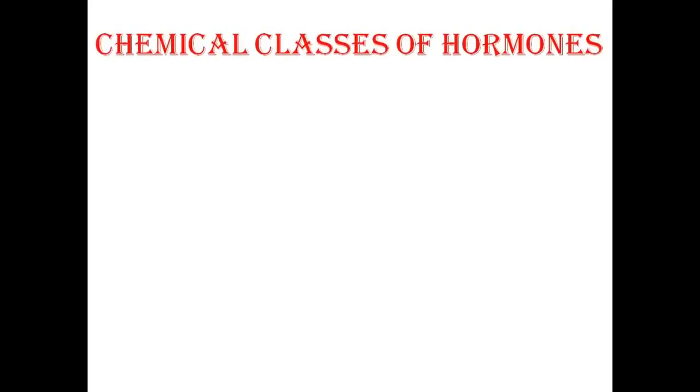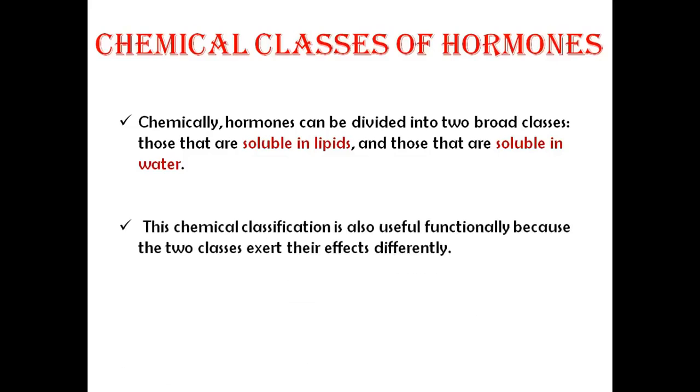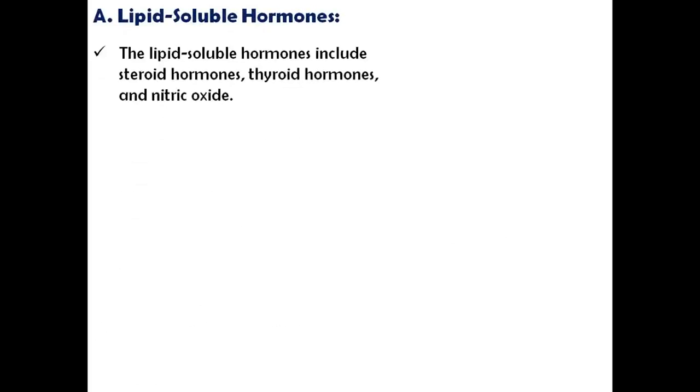Next, chemical classes of hormones. Chemically, hormones can be divided into two broad classes: those that are soluble in lipid and those that are soluble in water. This chemical classification is also useful functionally because the two classes exert their effects differently. First one is the lipid soluble hormones. The lipid soluble hormones include the steroid hormones, thyroid hormones, and nitric oxide.